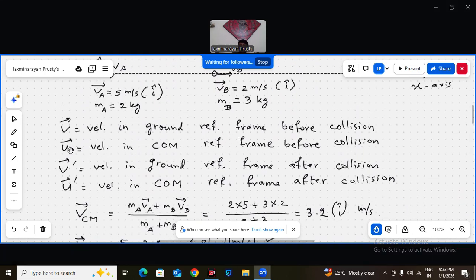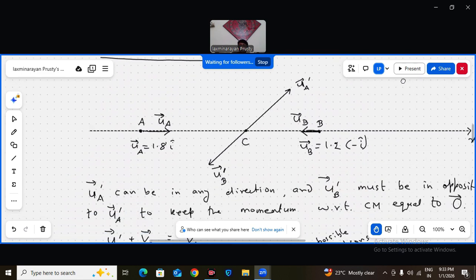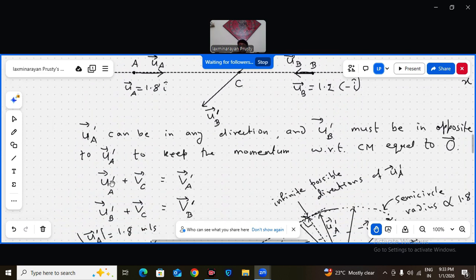This is the velocity with respect to center of mass, and this is the velocity of center of mass. If I add them vectorially, I get V bar. For A and B, I'm writing both. So UA dash bar plus VC bar is VA dash bar. Similarly, UB dash bar plus VC bar is VB dash bar.